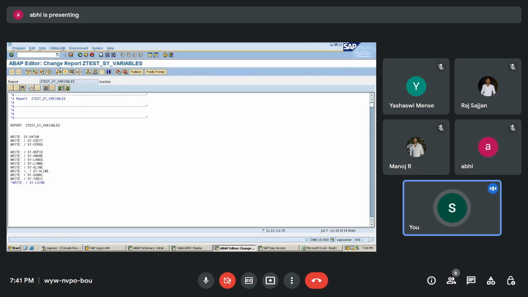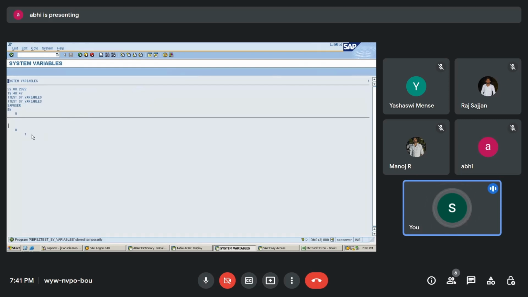Whatever table I am going to use, it is going to be used for that. For now it is 1, because I'm not using any kind of tables over here. When I have a table, at that time it will be integrated with that.